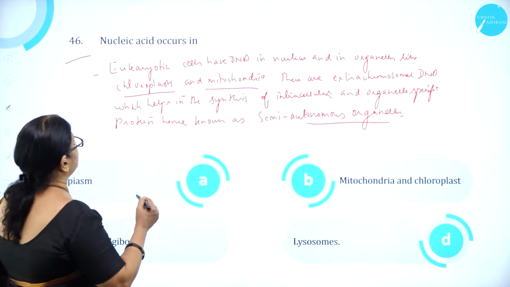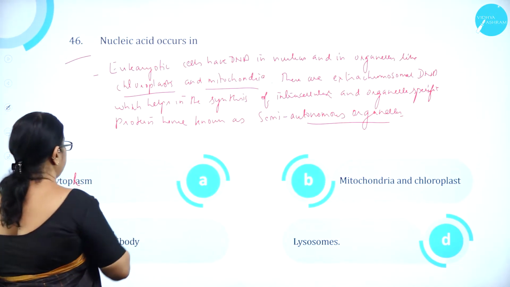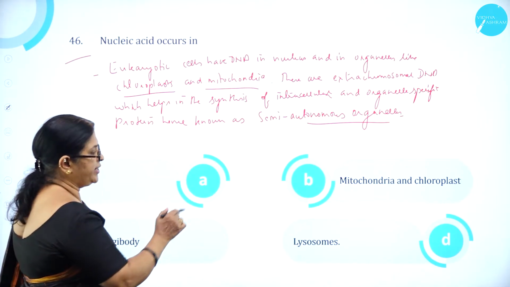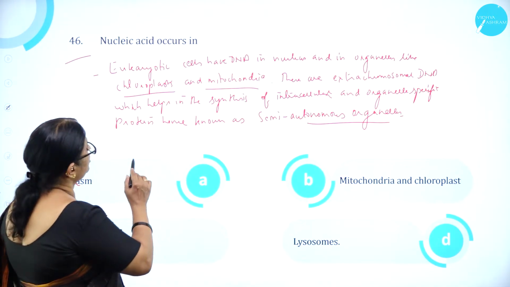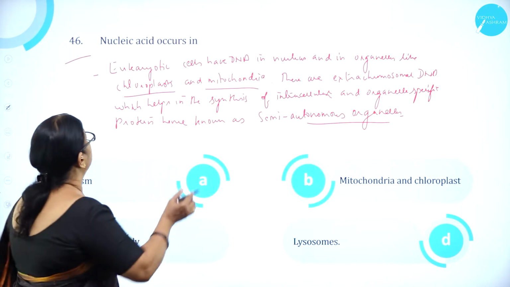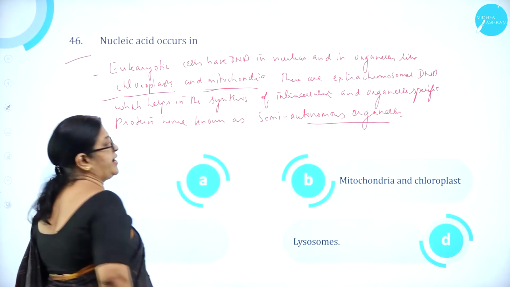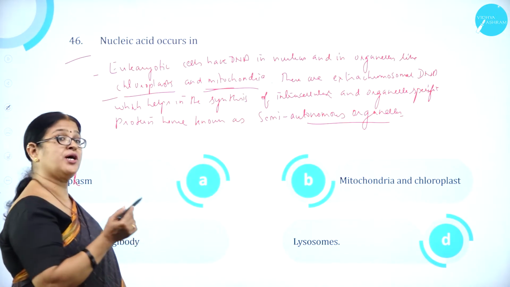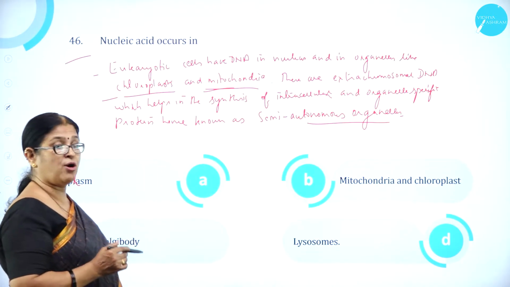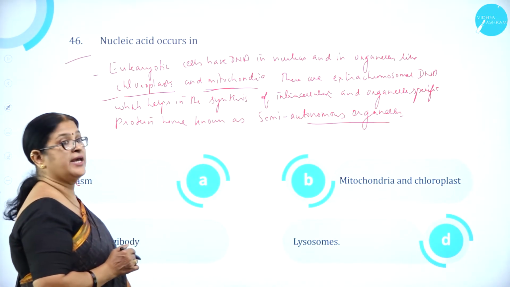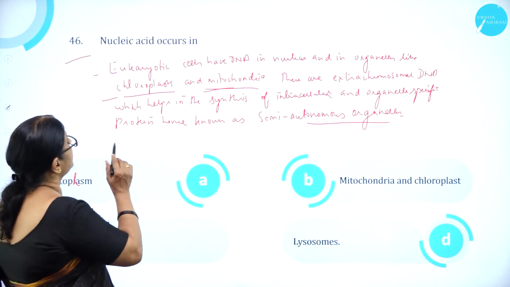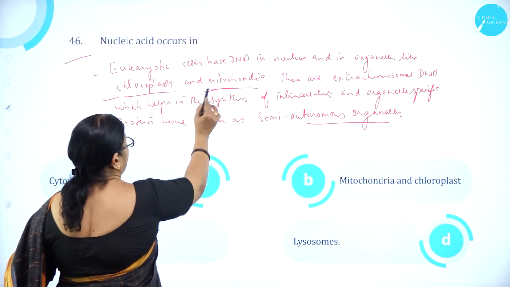Nucleic acids occur in A cytoplasm, B mitochondria and chloroplast, C Golgi body, D lysosomes. Eukaryotic cells have DNA in the nucleus and in organelles like chloroplast and mitochondria. These are called extrachromosomal DNA, which helps in the synthesis of intracellular and organelle specific proteins. Hence, they are also known as semi-autonomous organelles. So, nucleic acid occurs in chloroplast and mitochondria.